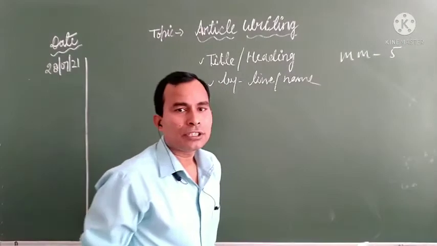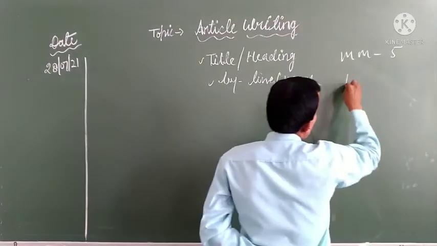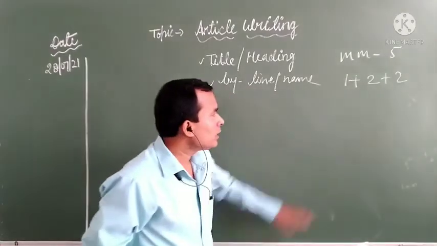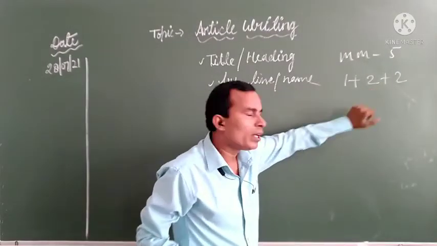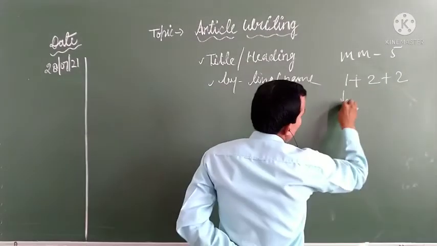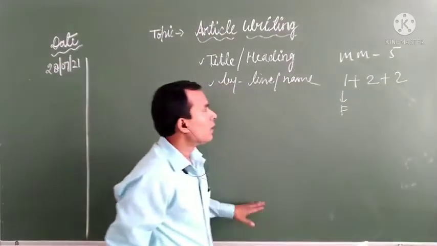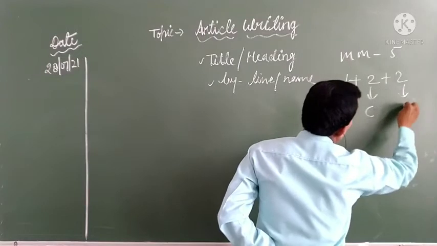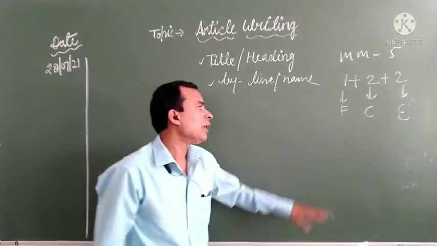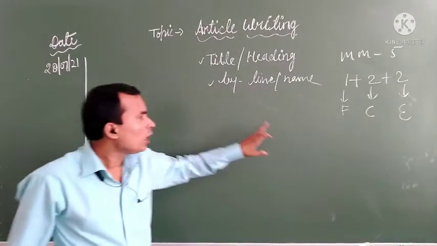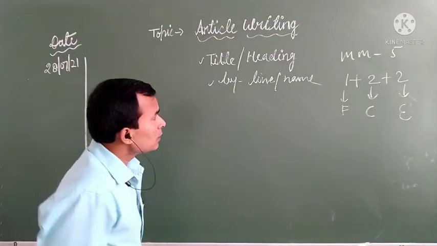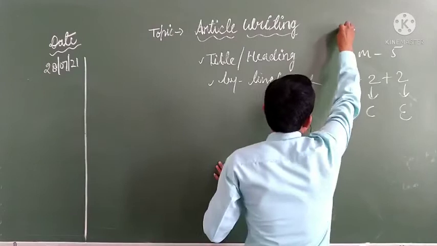In your examination the question will come in a 1 plus 2 plus 2 ratio. In this procedure, your evaluation will be: 1 mark on format, 2 marks on content, and the next 2 marks on expression. Content means all the relevant ideas you have to give. So this is another part.